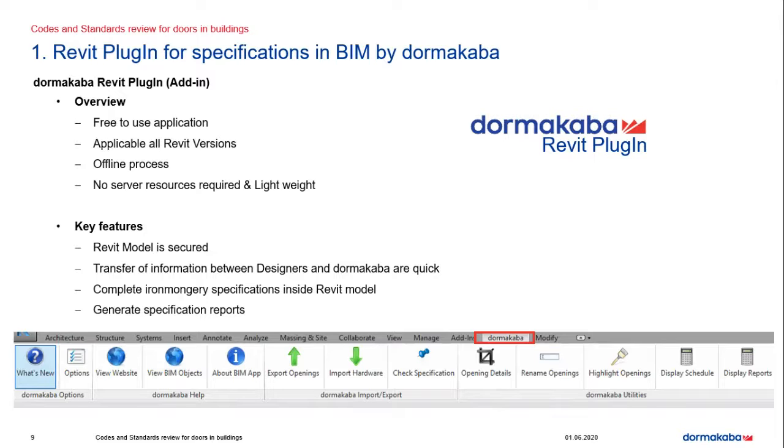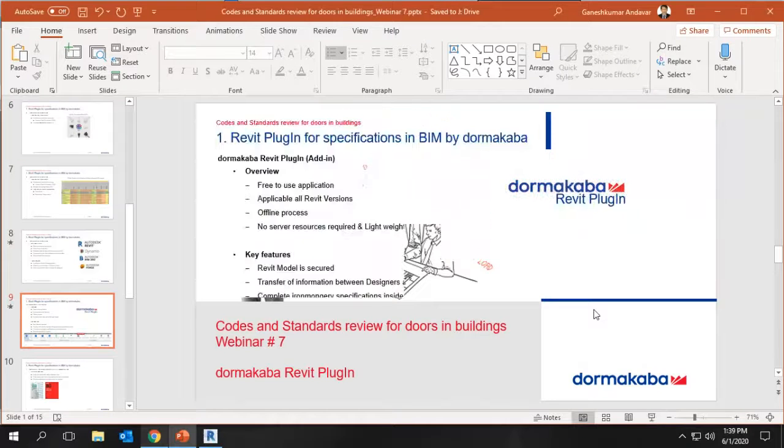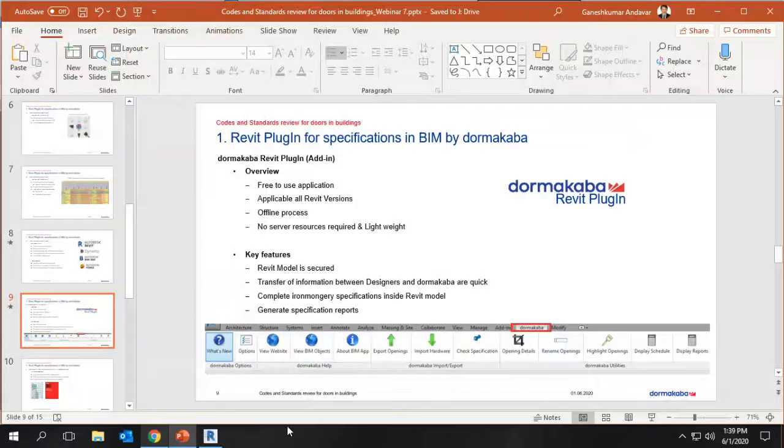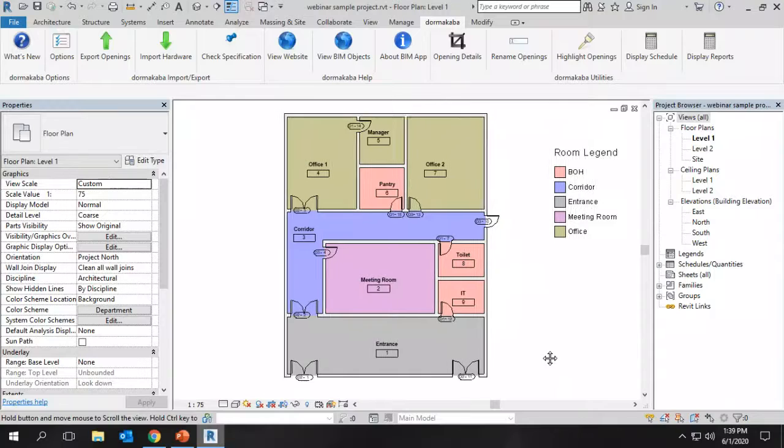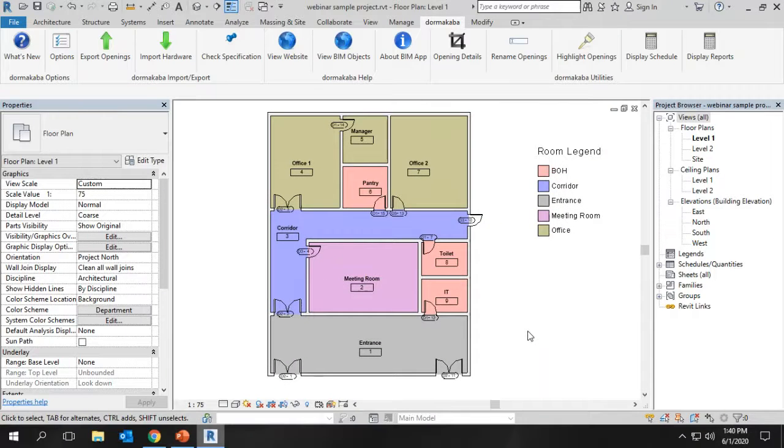So here I am switching into Revit software to show the live demo of the Dormakaba Revit plugin. I hope everyone can see the Revit session. Yes, we can see. Thank you.